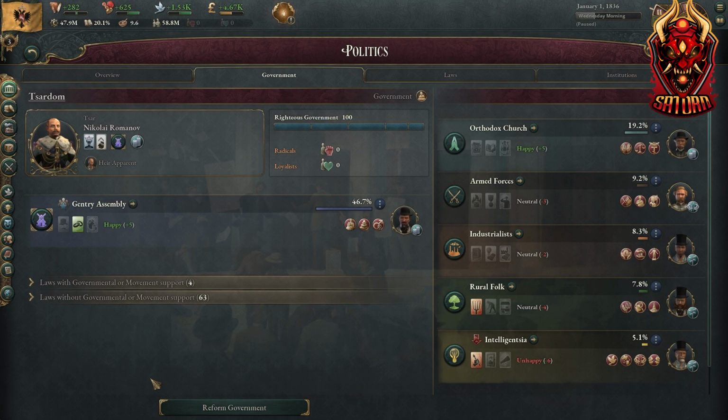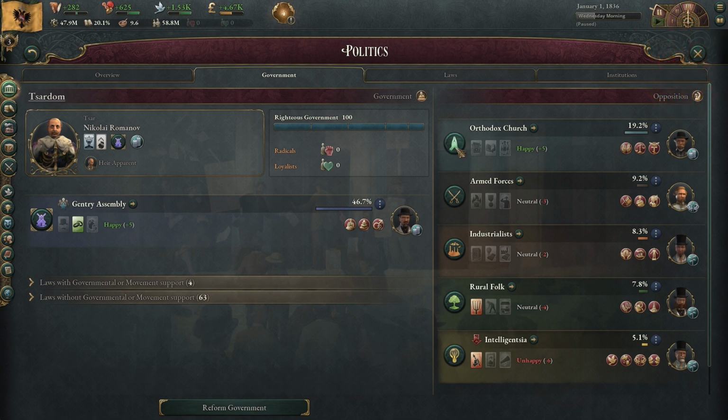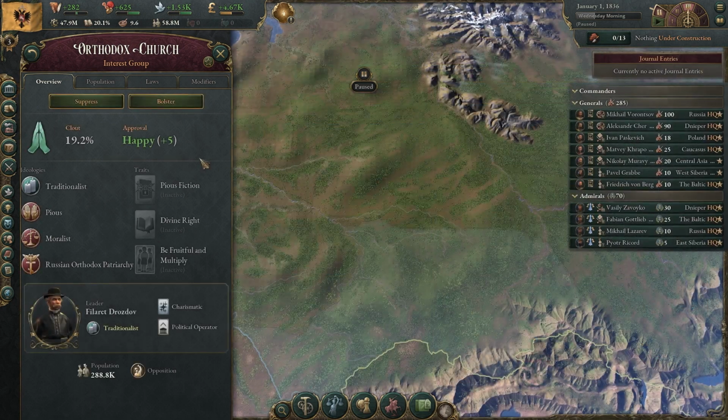In this video, we're going to focus on the religious interest groups, so let's get into it. Your religious interest group will have the icon of two hands praying. Depending on your nation, it'll be a different group. So for Russia it is the Orthodox Church.